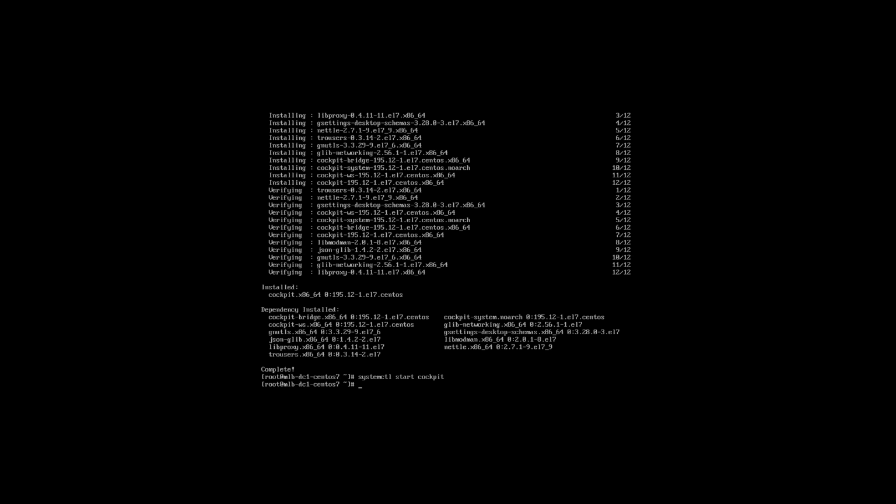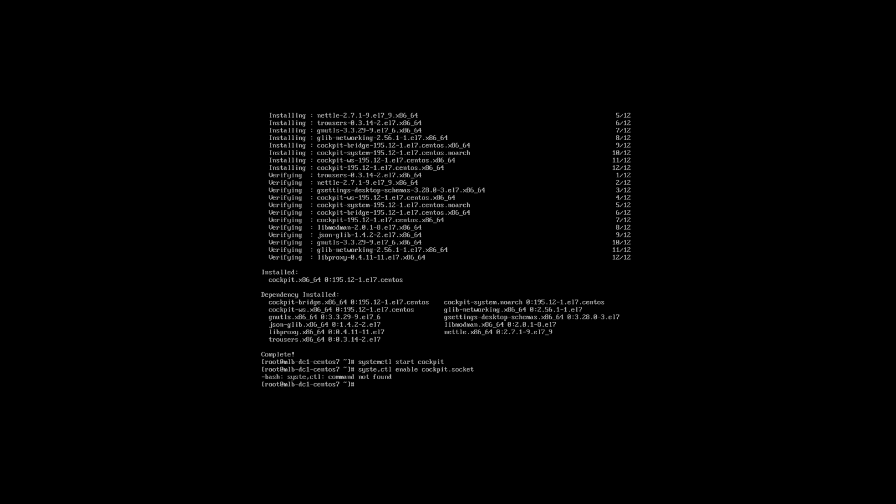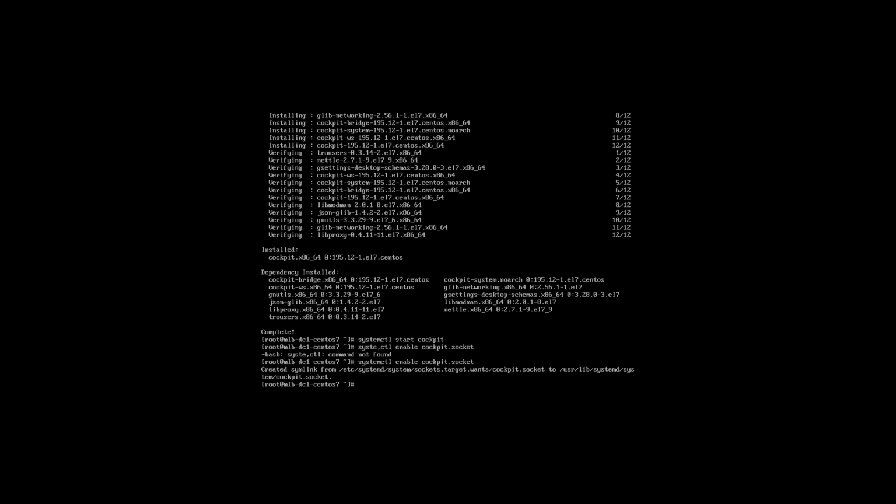After that, I'm going to enable Cockpit to start at server reboot or system startup. So to do that, I'm giving systemctl enable cockpit.socket. This will enable Cockpit at the server startup. Sorry, there is an error. Systemctl... You can see the message that it created a symlink. That means you have enabled Cockpit at the startup.